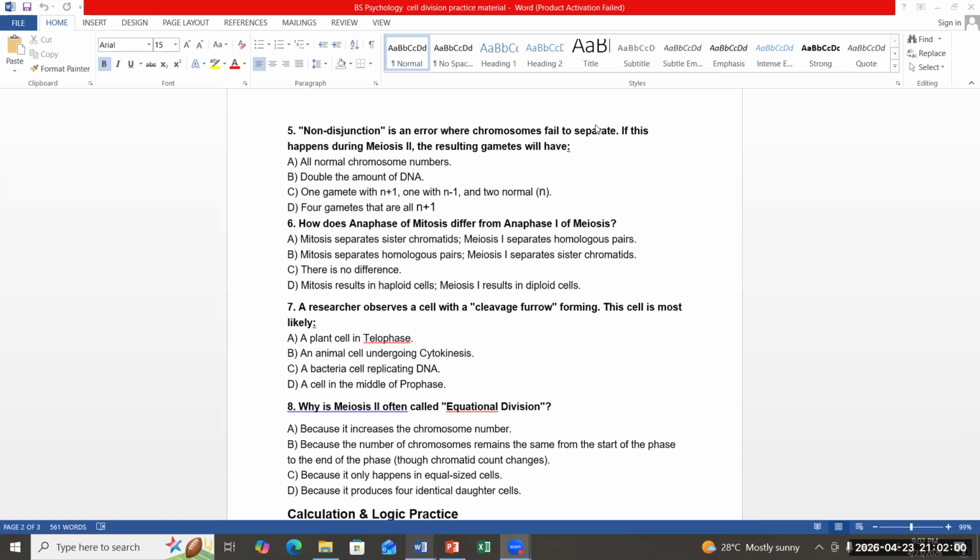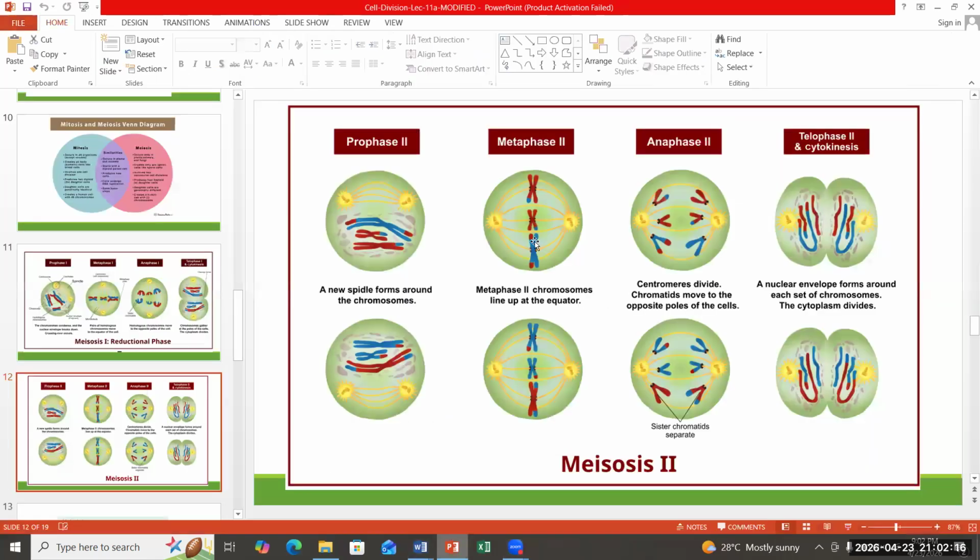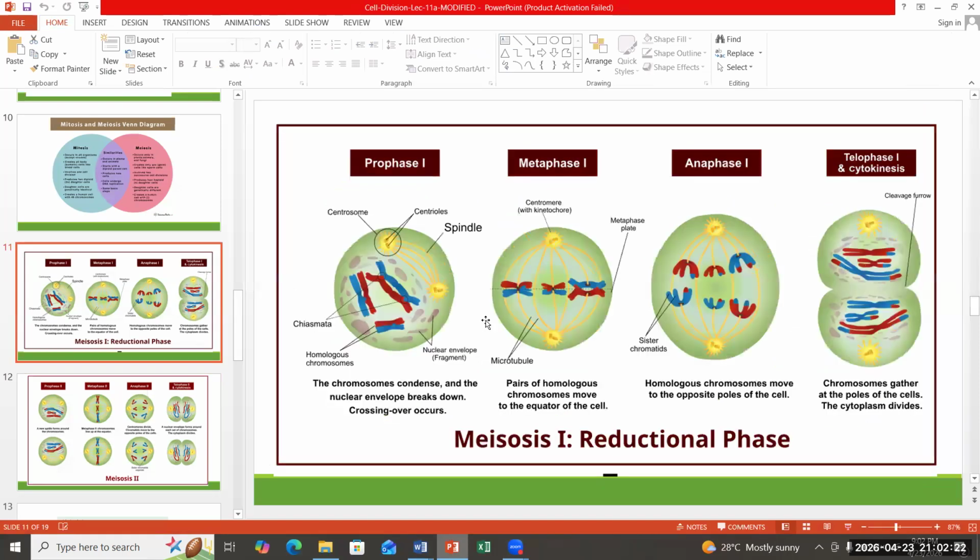Non-disjunction is an error where chromosomes fail to separate. If this happens during meiosis 2, the resulting gametes will have... we showed you a proper stage of meiosis. Non-disjunction is a kind of error where chromosomes fail to separate. For example, this whole bunch moves to this side, and this side of the cell has one less chromosome.